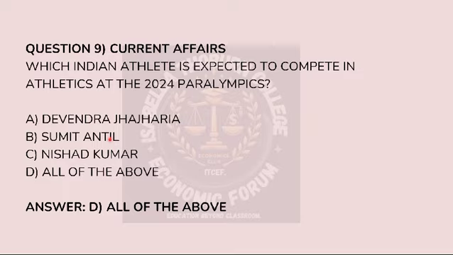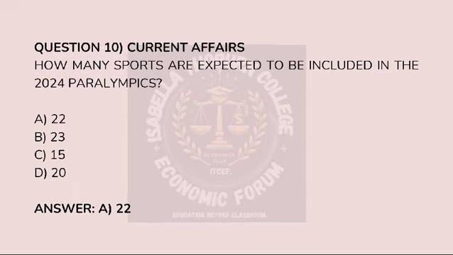Sumit Antil was also in javelin throw. Nishad Kumar was in men's high jump. The 10th question was, how many sports are expected to be included in the 2024 Paralympics? And the correct option was option A, that is 22.